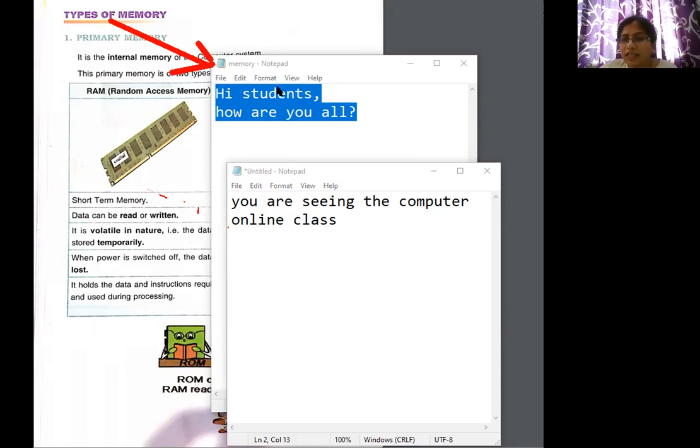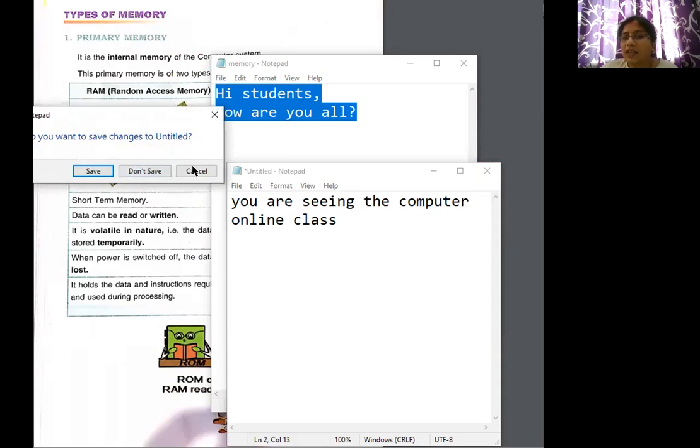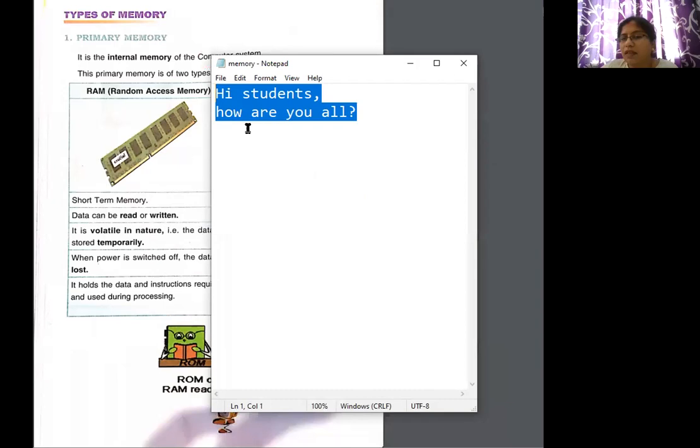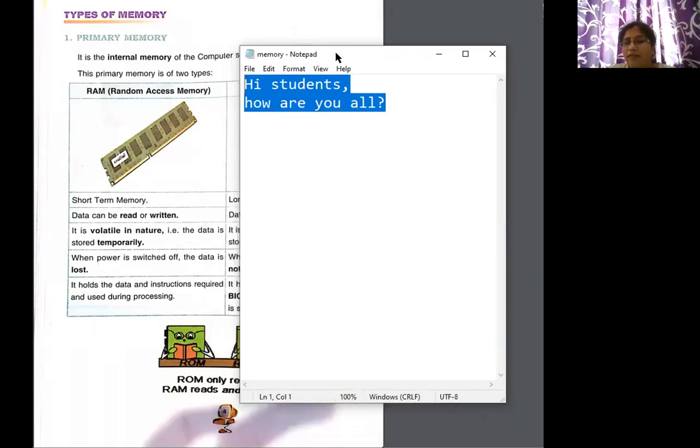Yes, only this particular one. Why? Because it is now stored in another location. Now I'll just close this one. See, it is asking, do you want to save any changes? I'll say no, don't save. That means it's gone. Now I have done this manually, children. I have closed it by myself.